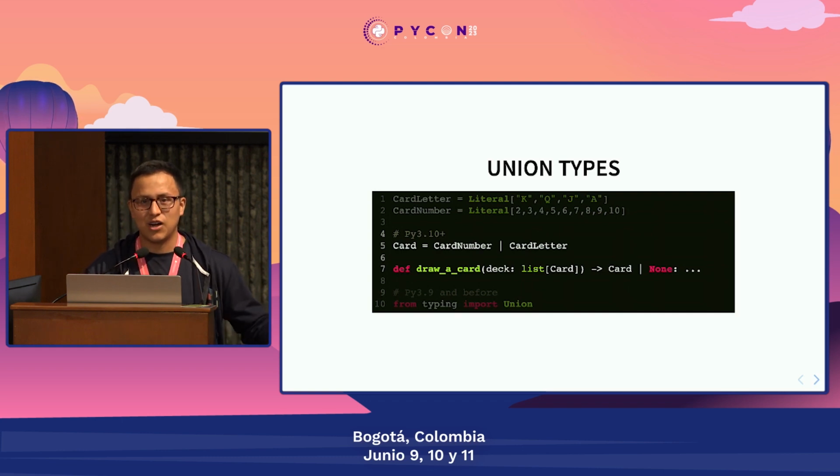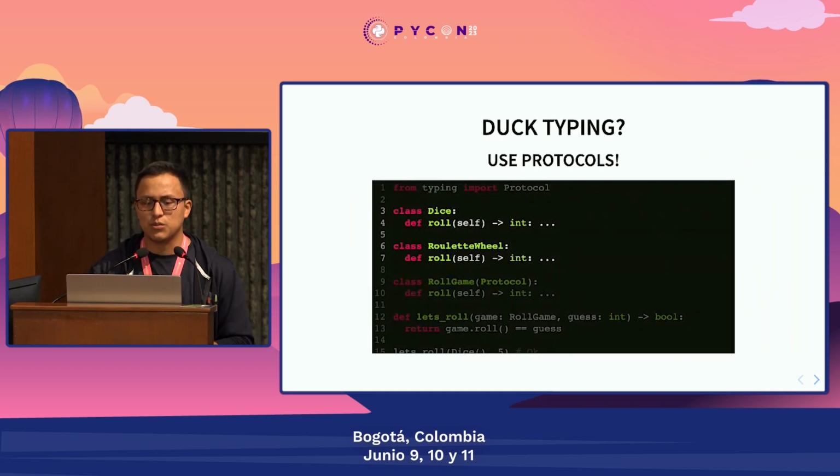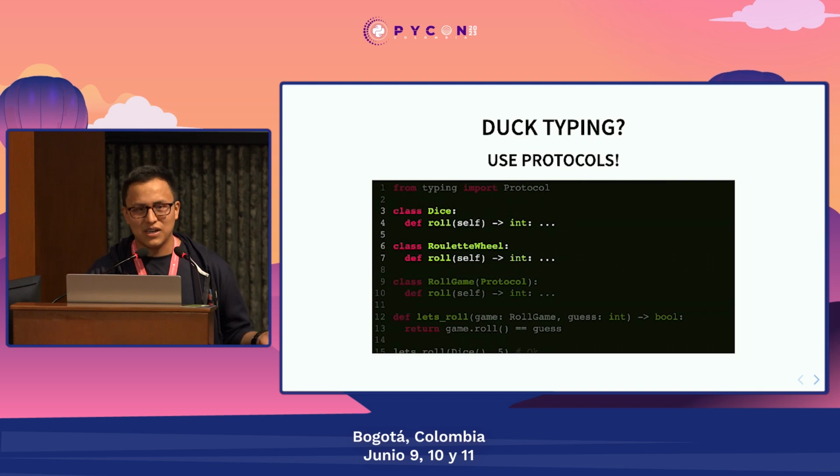I think there are a lot of improvements in Python that you should check on, and a lot of improvements in terms of typing as well. Now, I think we all like Python because of duck typing. If we recall, duck typing is, if I have an object that quacks like a duck, flaps like a duck, walks like a duck, it cannot be a chicken, it has to be a duck.